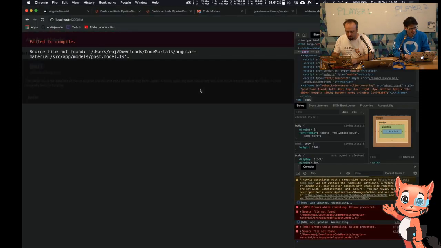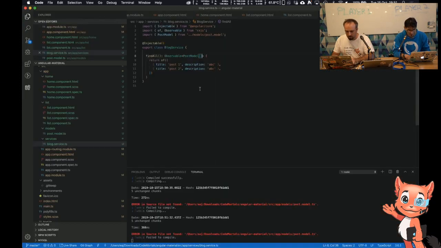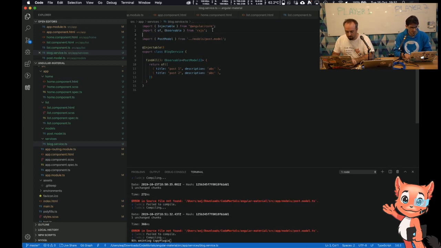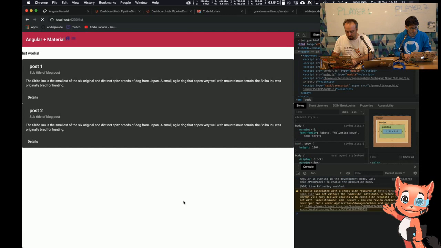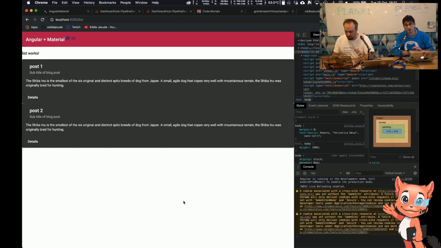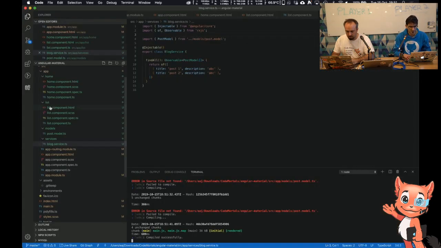If I hit save, it's still broken. Why is it still broken? It looks fine to me. Maybe I should rebuild it. Oh, it worked that time. Awesome. So now you can see I have post 1 and post 2, so it's totally dynamic, completely dynamic.